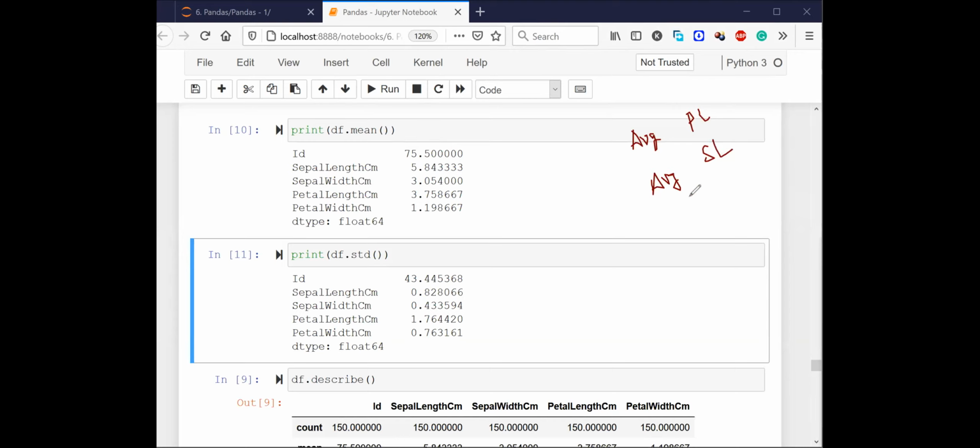Sepal was the larger part in the flower, right? If you see, the mean of sepal length centimeter is nothing but 5.8, whereas the mean of petal length centimeter is nothing but 3.7. On average, the petal lengths are 3.7 centimeters long, whereas sepal lengths are 5.8 centimeters long.